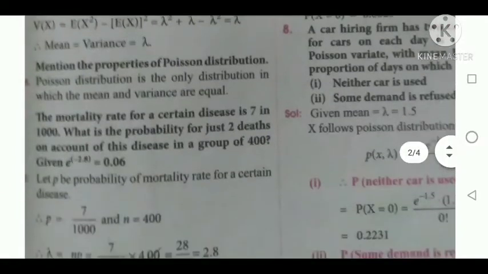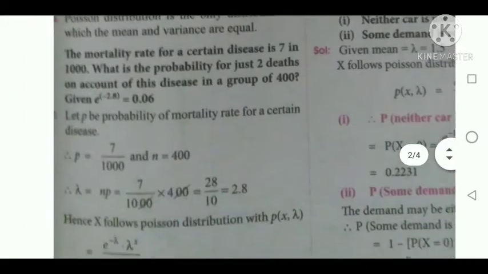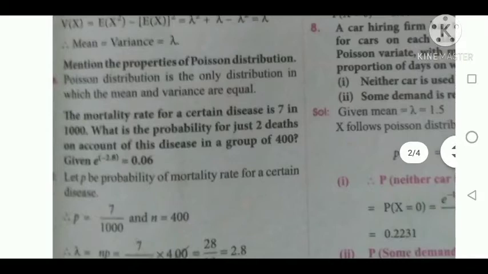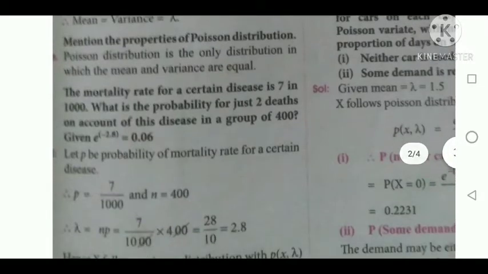The property of the Poisson distribution is that it is the only distribution in which the mean and variance are equal. Now we are going to see the problems relating to this Poisson distribution.